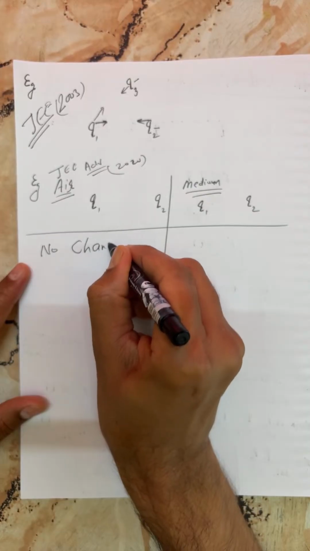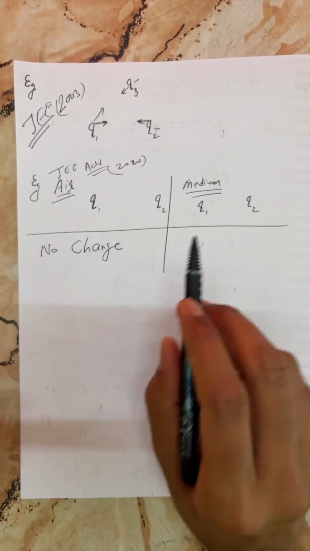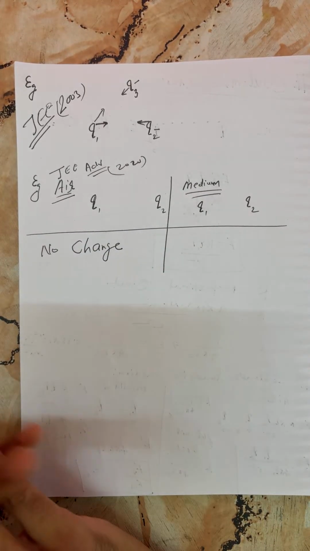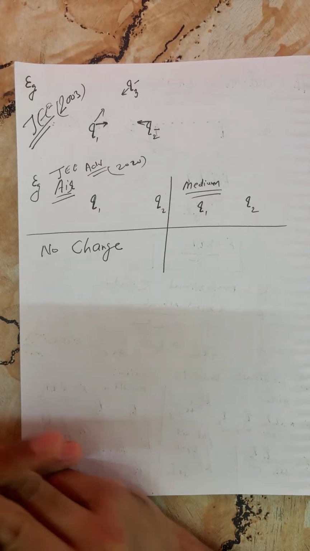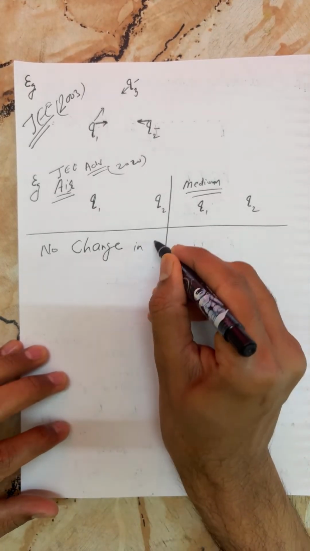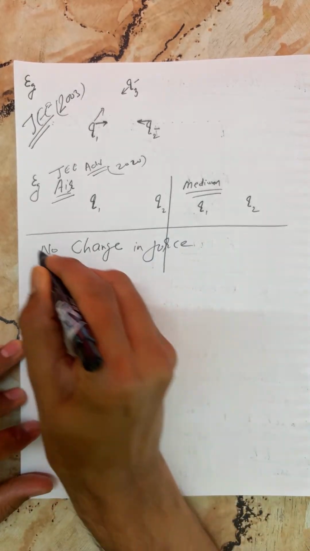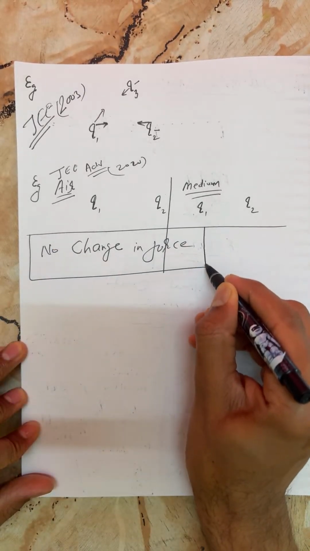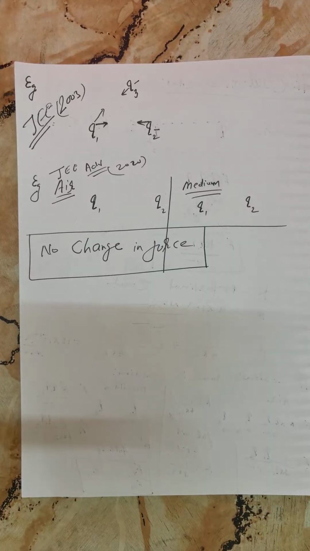Interaction force will remain constant. No change in force. My dear, force will remain constant here. So students, you can write here: no change in force.